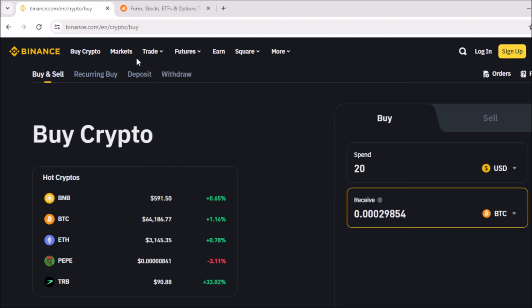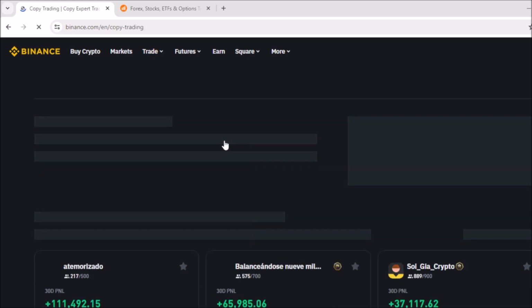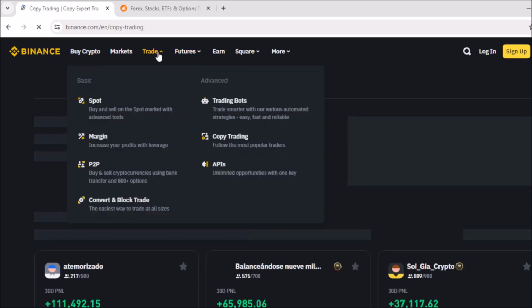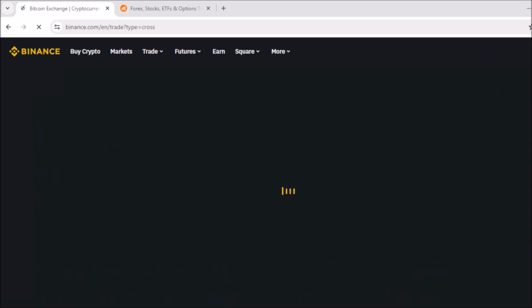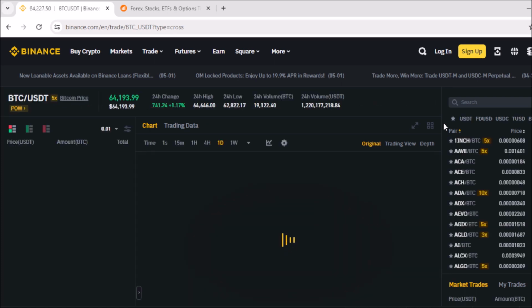Binance offers futures trading, allowing users to speculate on the future price of cryptocurrencies with leverage. It also provides margin trading, enabling users to borrow funds to amplify their trading positions. Lending. Users can lend their cryptocurrencies to margin traders in exchange for interest payments.